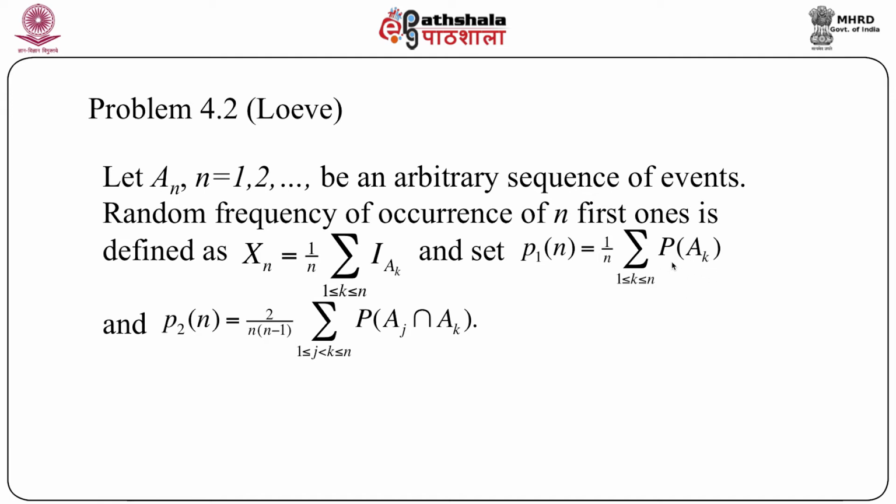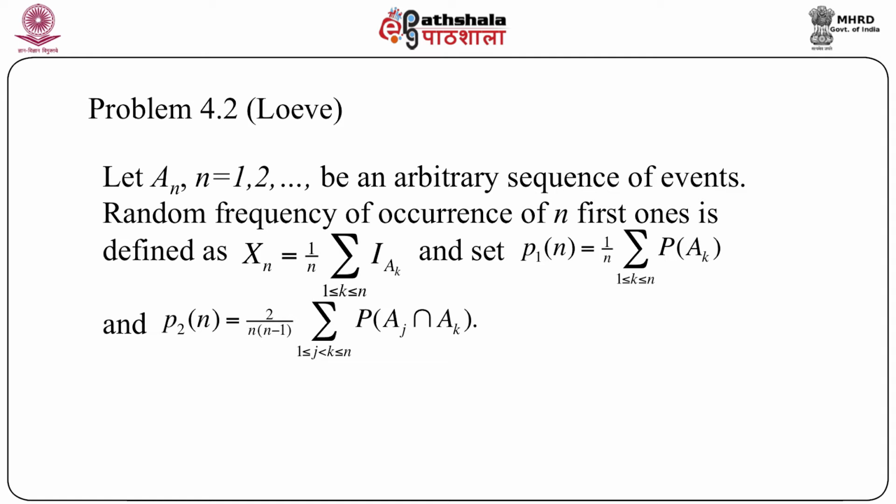Now, one thing I should point out here is that probability of Ak can be interpreted as an expectation. In fact, it is exactly equal to the expectation of indicator of Ak. Similarly, we can have an expression for probability of Aj intersection Ak in terms of expectation of indicator of Aj and indicator of Ak.